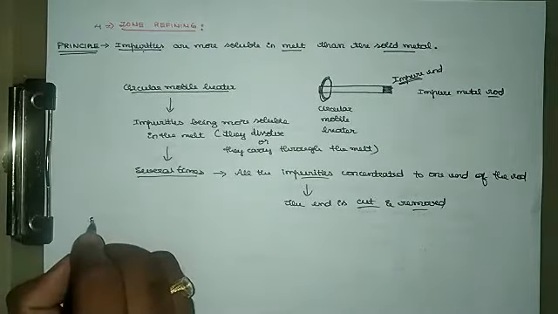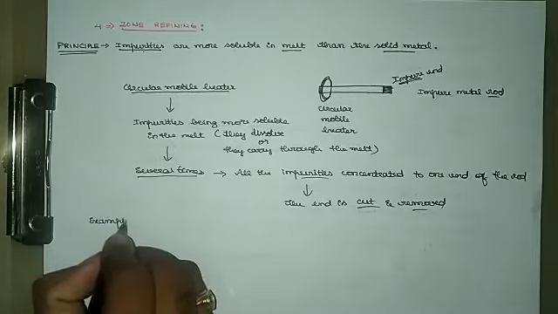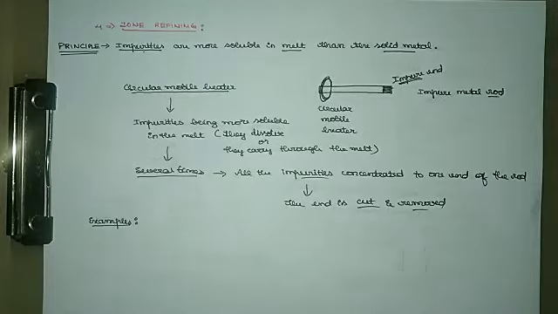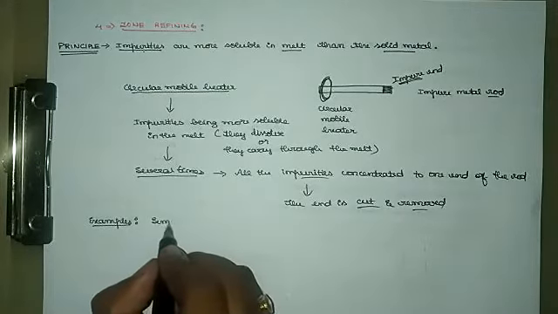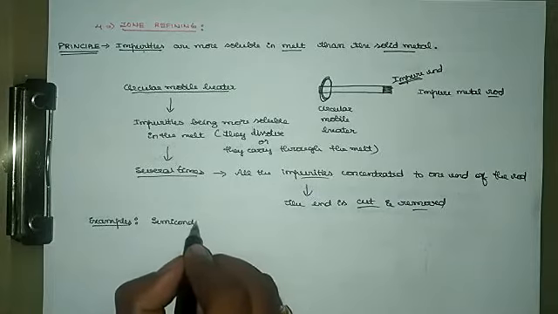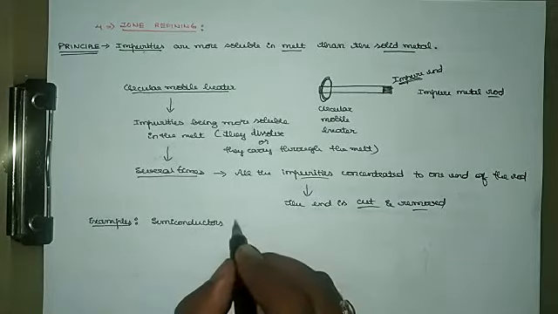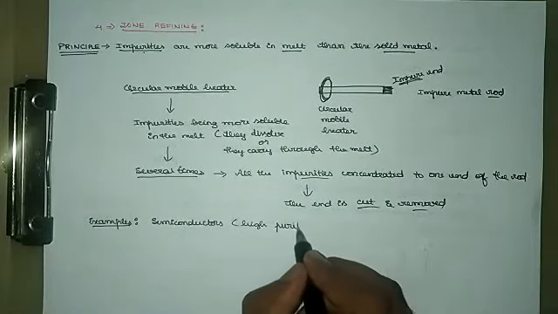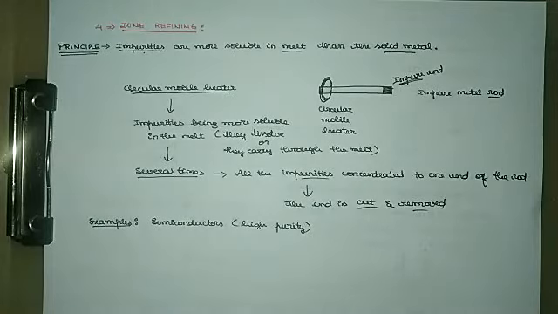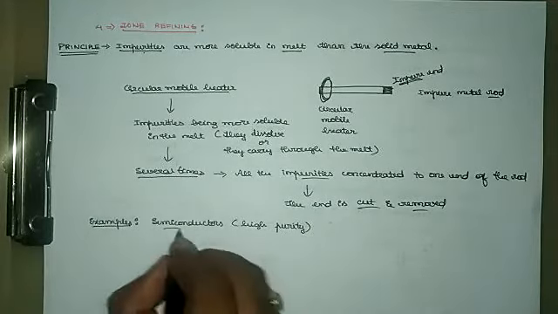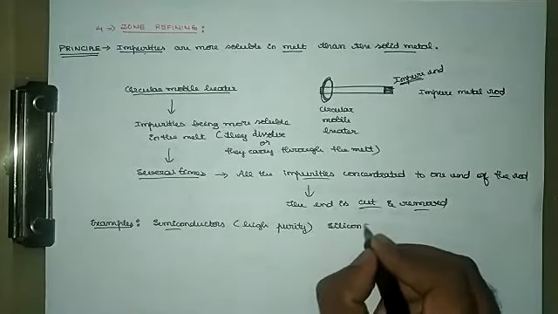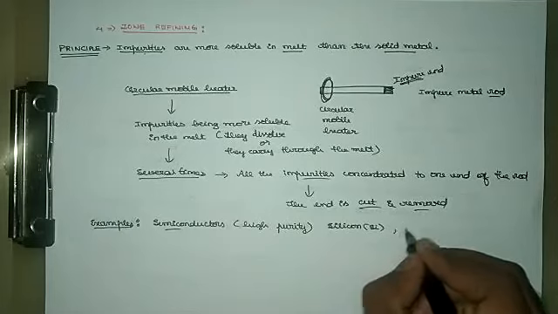The important examples for this zone refining method are mainly semiconductors. The best method for semiconductors with high purity is the process of zone refining. Examples of semiconductors are silicon and germanium.